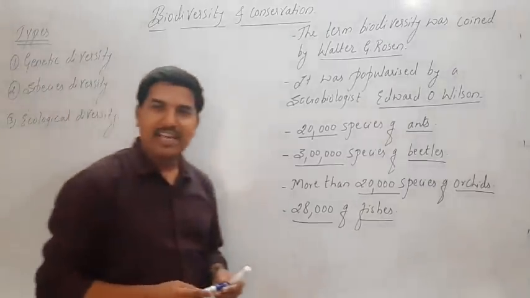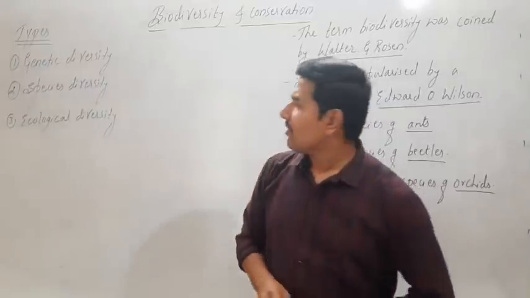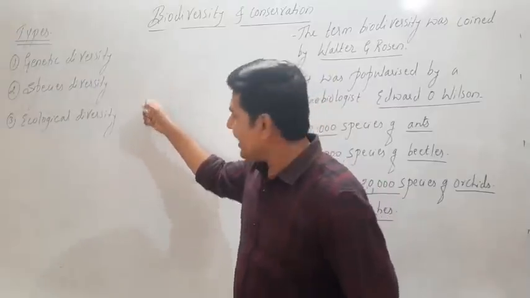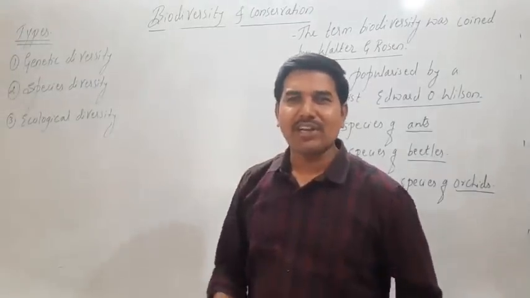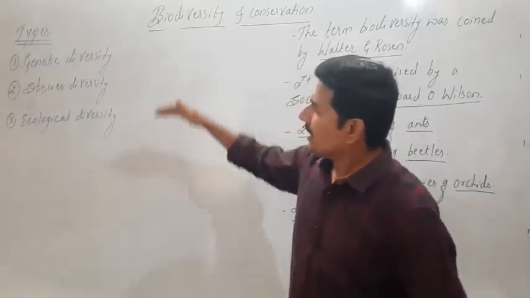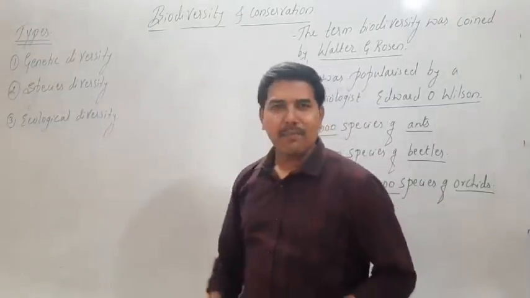So these are the three types of diversities. First we come across genetic diversity, species diversity, ecological diversity, which is also called ecosystem diversity. Then let us study them one by one.